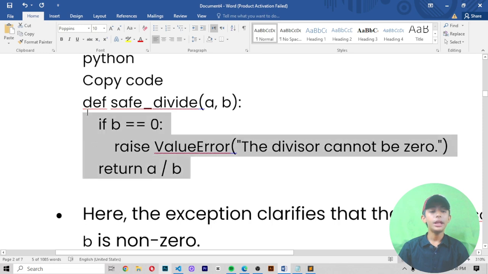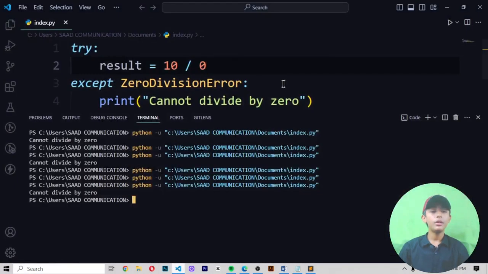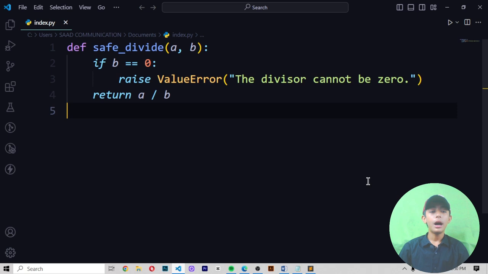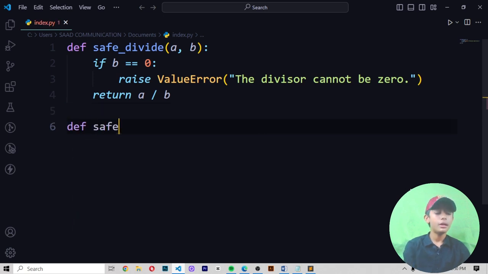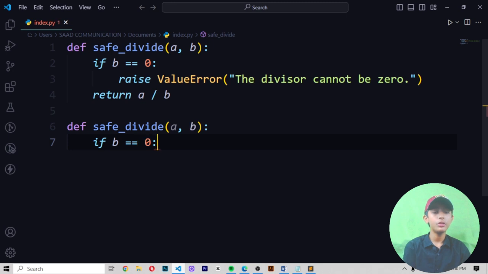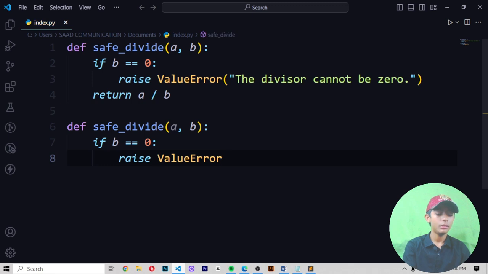And then return will be a divided by b. So when I copy it and paste it, let me tell you how to write this code. You only write save and then divide, then a comma b, and then if b equals 0, then semicolon, then raise ValueError.